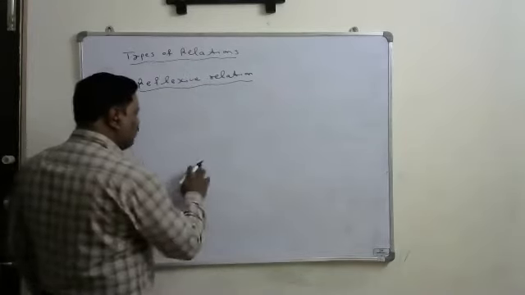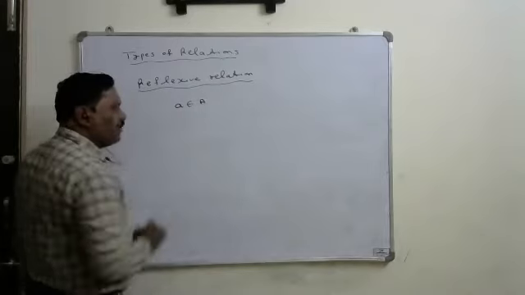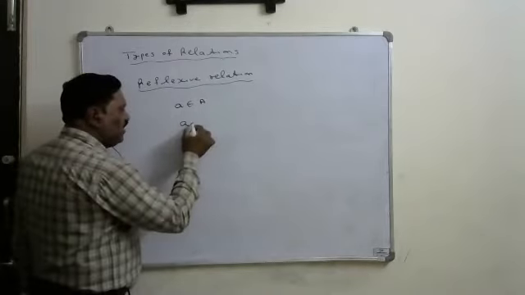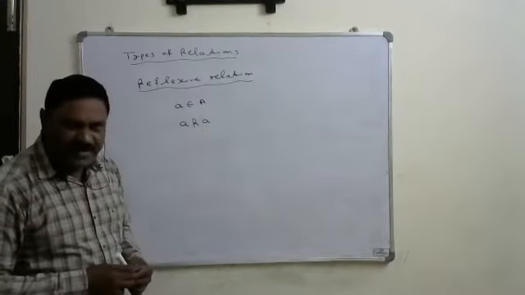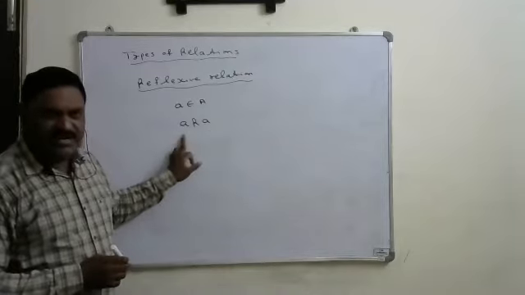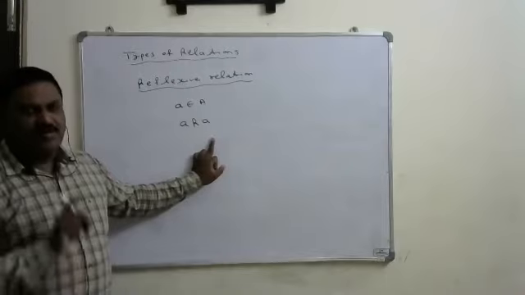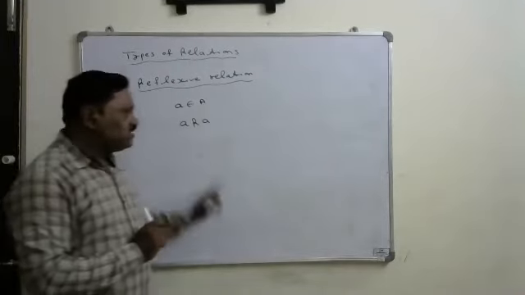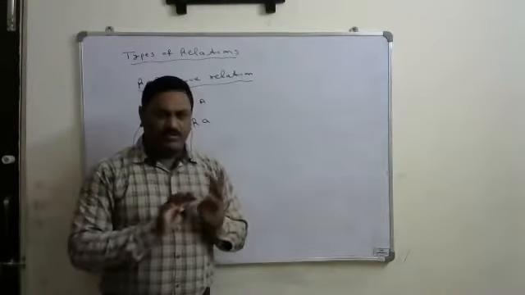Here, reflexive relation means you can say like this. Suppose if small a belongs to capital A, then a should be related to itself. That means if (a, a) is there, where a is related to a, then it is called a reflexive relation.